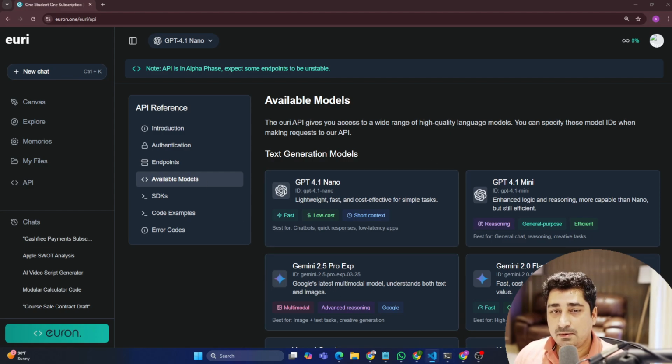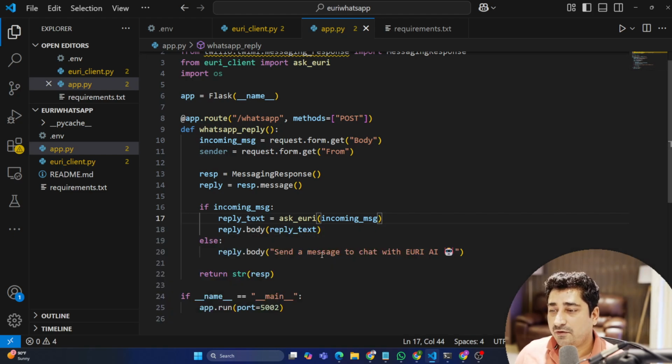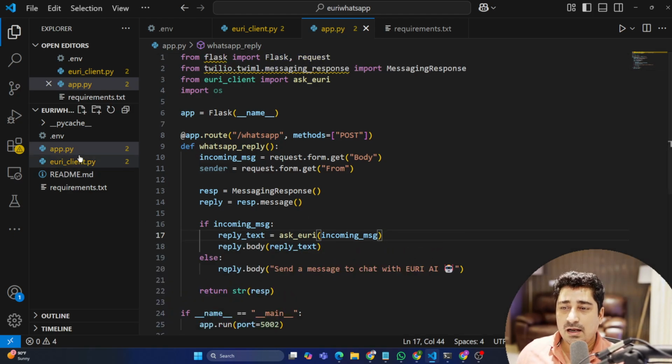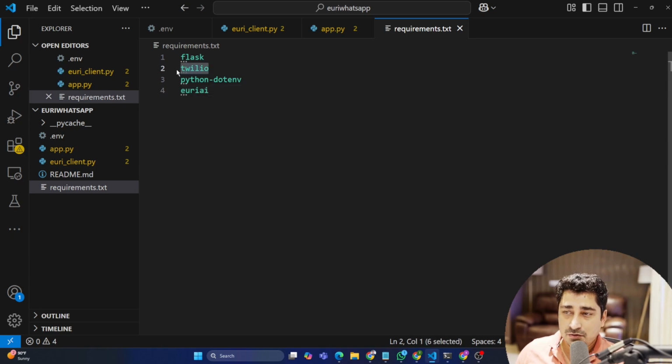So coming to the code, and again I will be sharing this code in your chat box. Code wise, it's not a big one, it's a very, very small code, and I have not written something very fancy over here. Like I said, it's very basic, very simple. Anyone and everyone can understand this one. So requirements.txt wise, I'm trying to do this installation. We are trying to install Twilio, and we are installing the Yuri AI SDK.